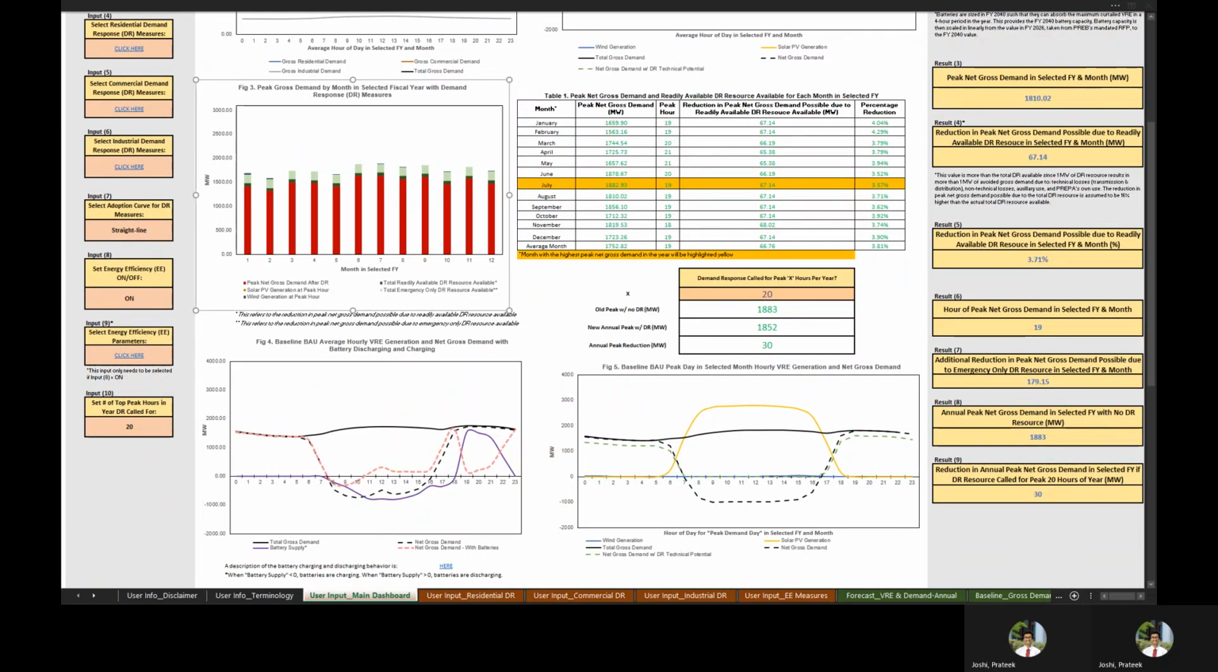So for this scenario, mainly using inputs for PREPA's IRP, we can see that the reduction in peak gross demand that is possible due to readily available demand response resources in the selected fiscal year and month is about 67 megawatts. It should be noted that this represents a feasible technical potential based on user-specified inputs. This is not the economic or market potential.